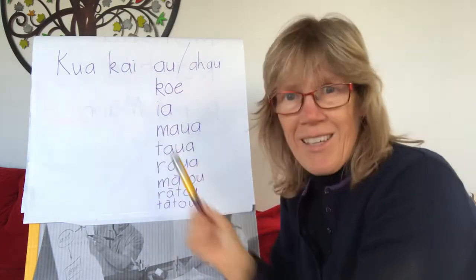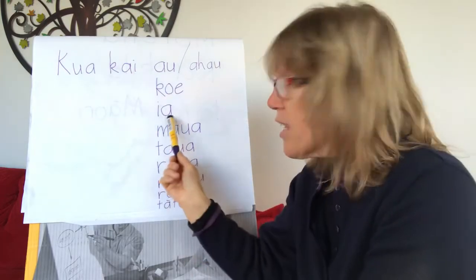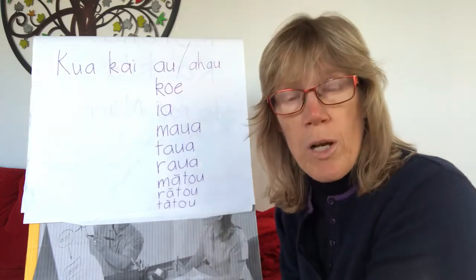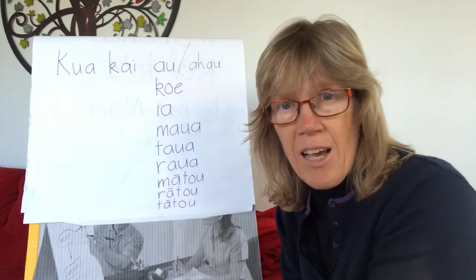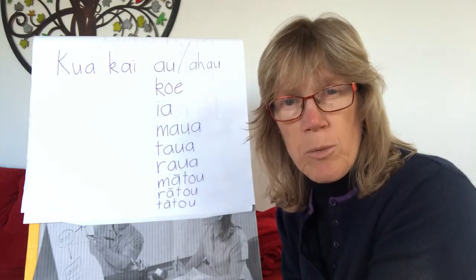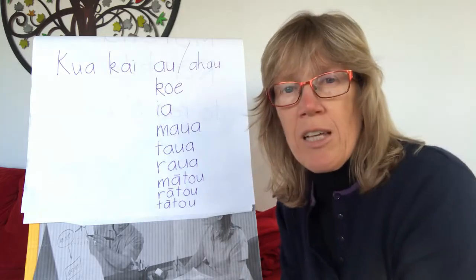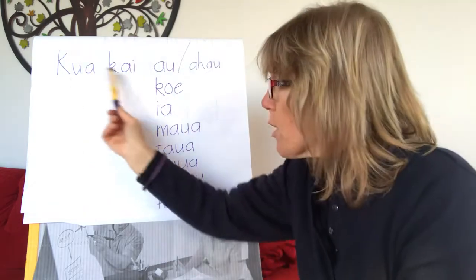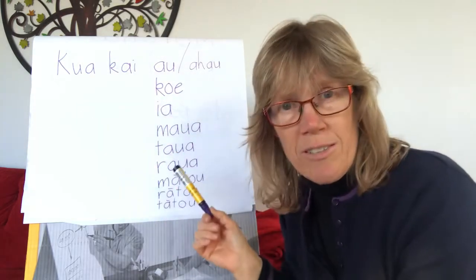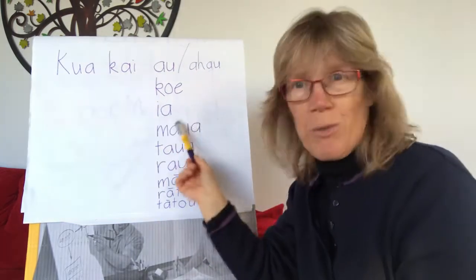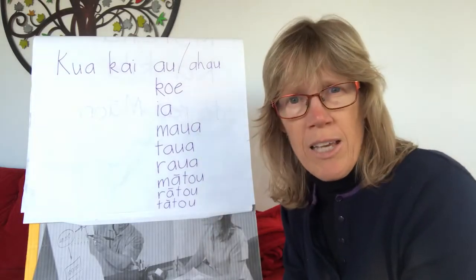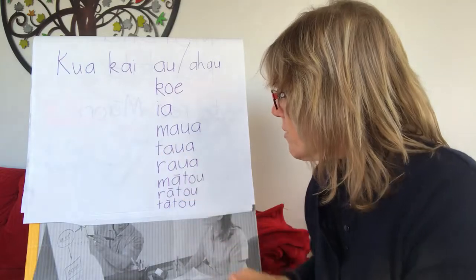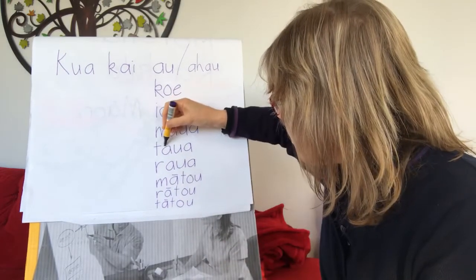Kua kai ia, so that means he or she. He or she has eaten. Kua kai ia, he or she has eaten, so we're talking about somebody who's eaten. And if you are talking question, kua kai ia, the sentence is exactly the same as the question, but with a question mark at the end. Kua kai ia, has he eaten? Has she eaten? Okay, so this is meant to have a macron there.